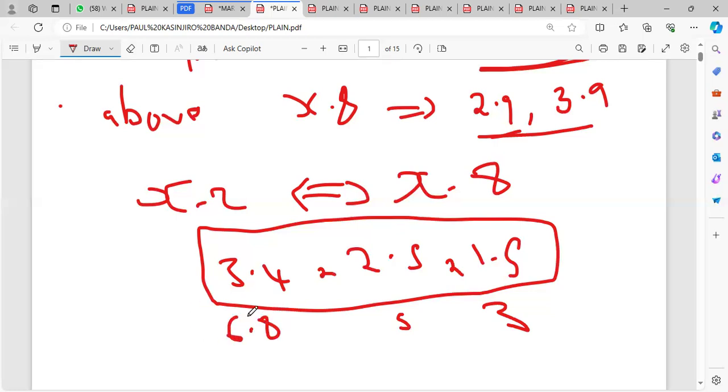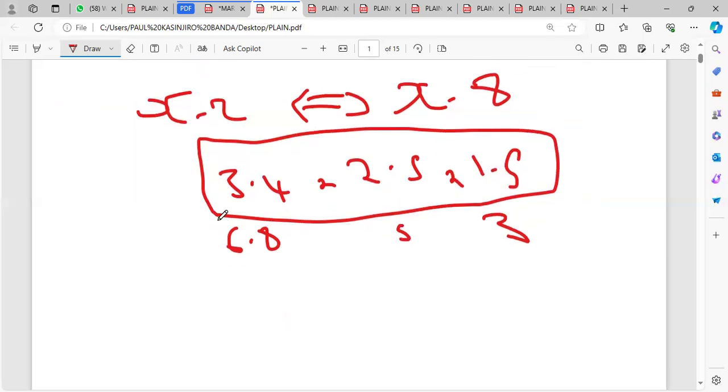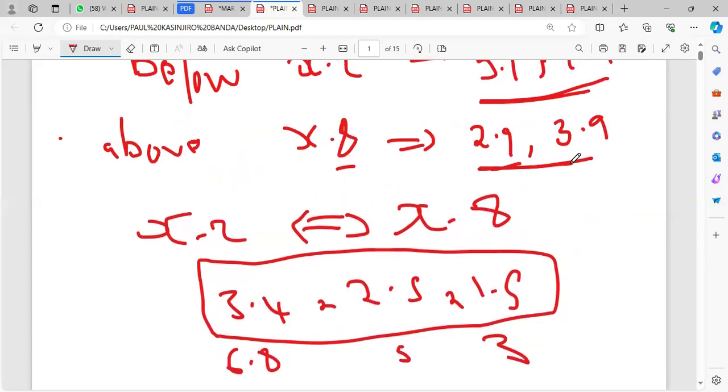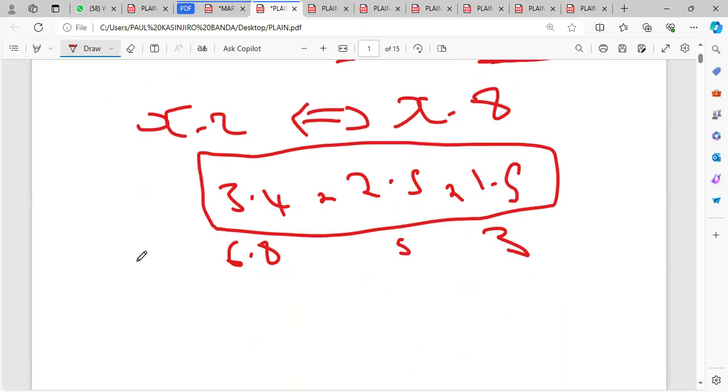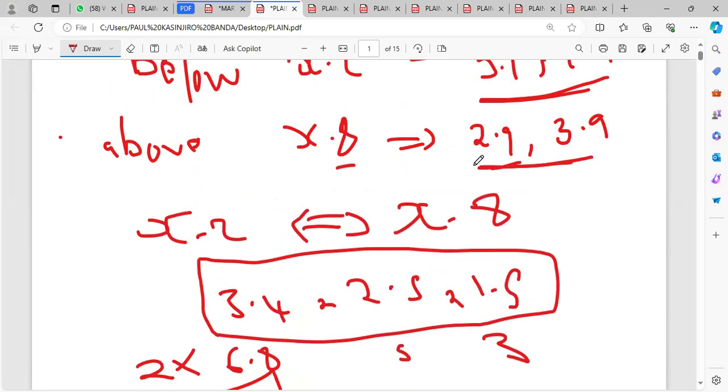6.8. 6.8, you cannot round it off because it's that value there. So you look for another number again, you multiply until you get something that has a .9 or a .1 there. So if I multiply this number again by 2, what am I going to get? 6.8 multiplied by 2, I would get 13.6. So 13.6, I can't round it off. So I continue trying until I find such numbers.